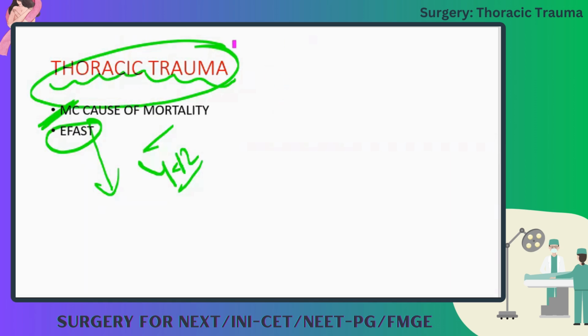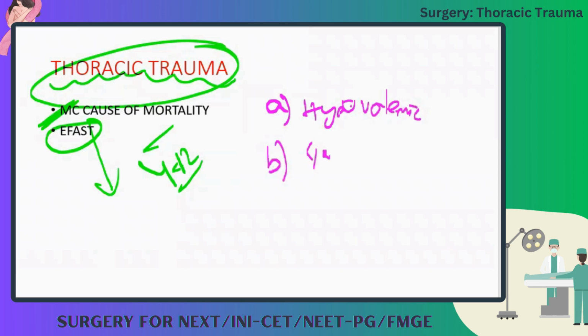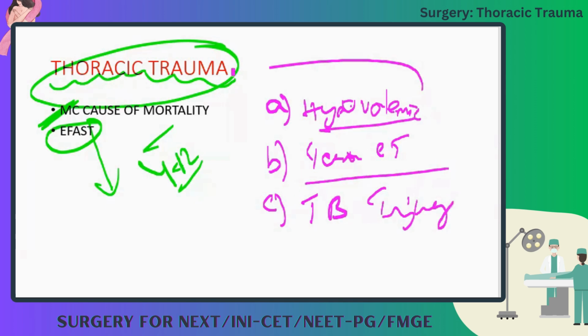The options are tension pneumonia, hypovolemic shock, tension pneumothorax, as you told, tension pneumothorax, tracheobronchial injury. Just out of these, you tell me, what is the most common cause of mortality in a case of thoracic trauma?